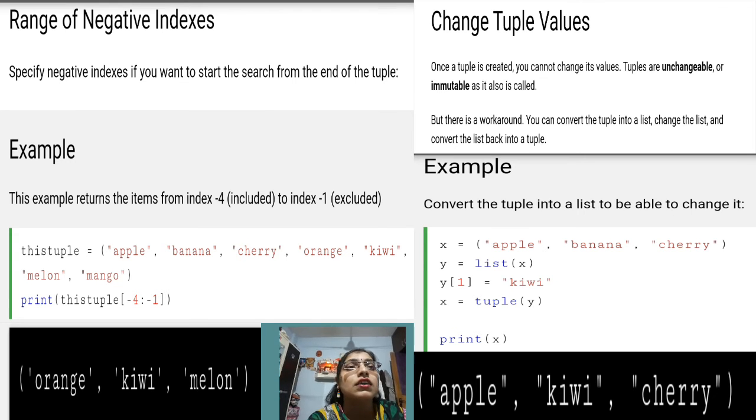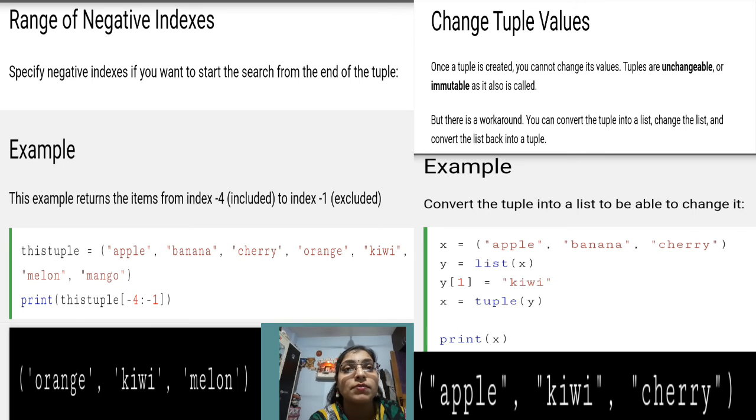Just see the example. We have x as a tuple which contains 3 members. Then y equal to list of x in round brackets. Why do we use the list constructor? If we want to add any specific item, or if we want to create a list, for that purpose we use it.